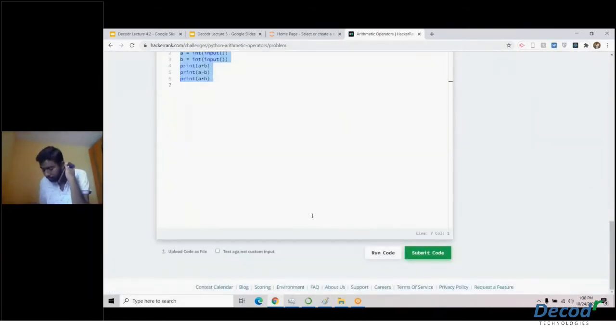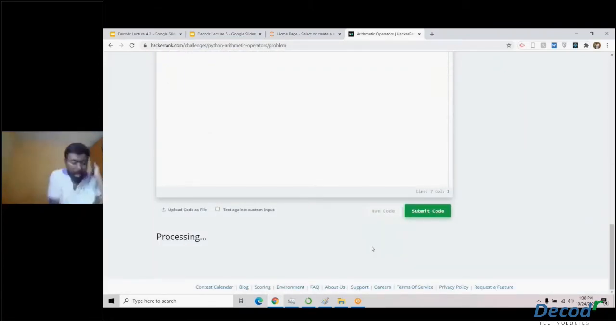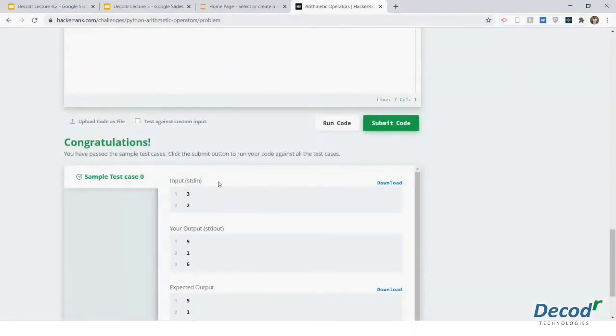I hope you have got it. For example, I have run this code and you can see I got a correct output. Now you just have to click on submit. Once you get that correct output, you can just click on submit.